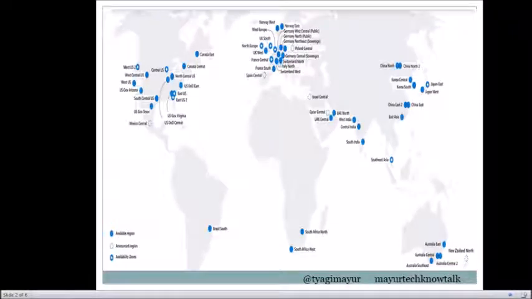So here is the global infrastructure diagram of Azure, where you could see that Azure cloud infrastructure is spread across the globe. Currently we have 60 plus regions, and in each region we have one or more availability zones, and in each zone we have one or more data centers.